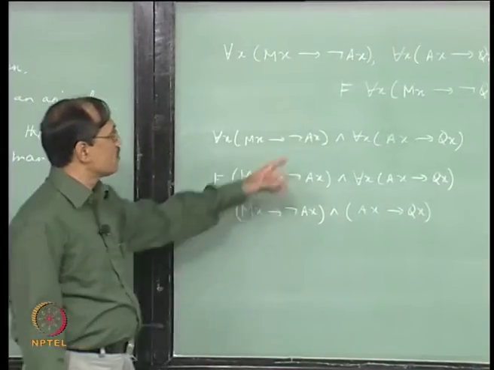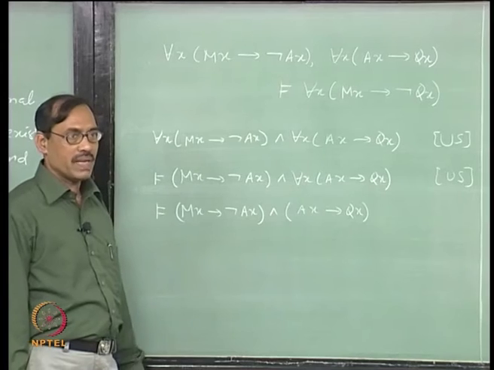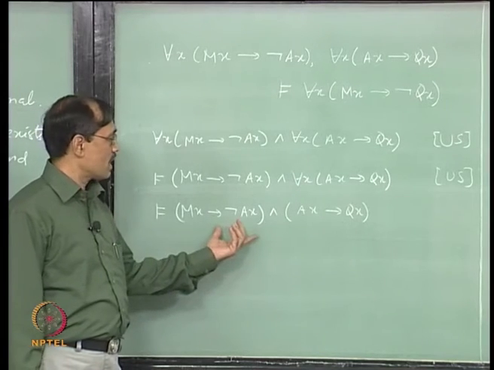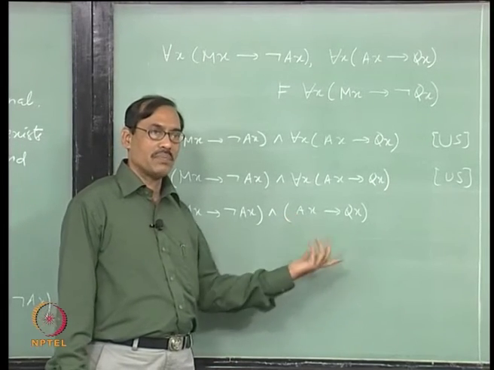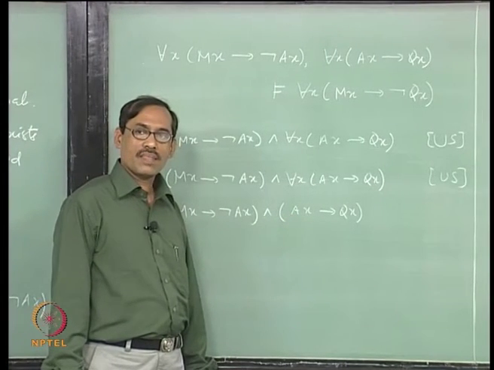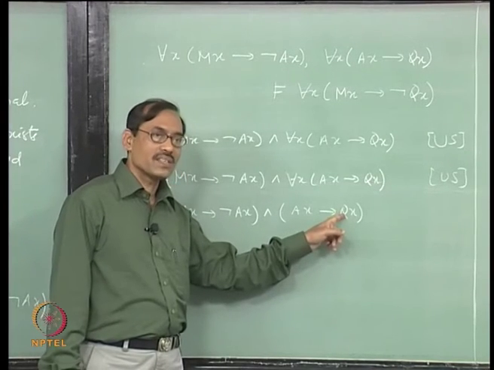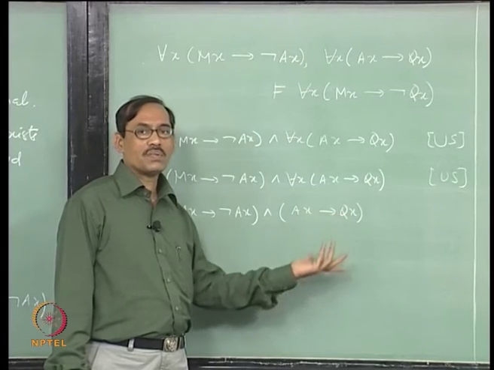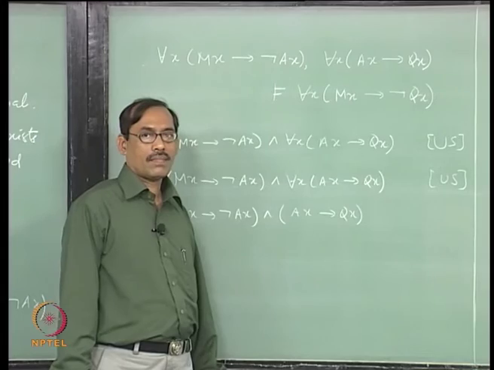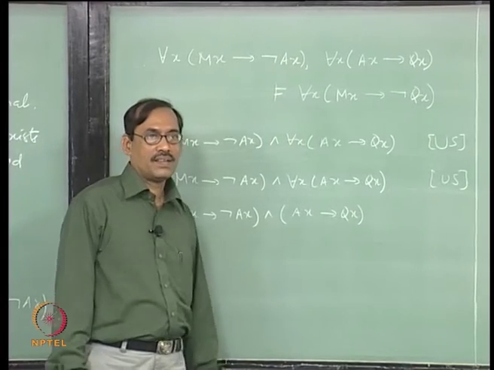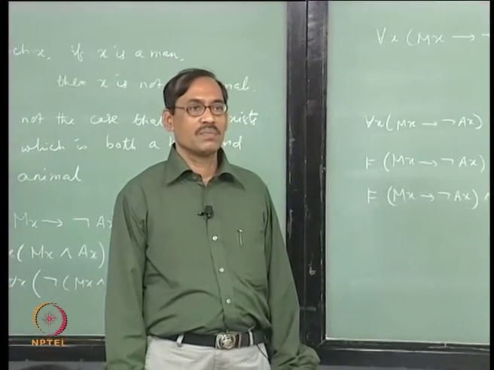See, our aim is to get something with mx and not qx or mx qx, ax should be eliminated. It does not look like I can eliminate ax. Had it been not ax, I could have used hypothetical syllogism, right? Or had it been not qx, I could have also applied the same way because of contraposition, but nothing is there, right. So, I am stuck, I cannot proceed.